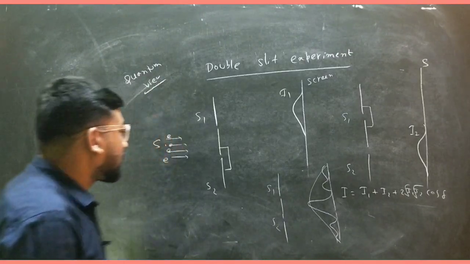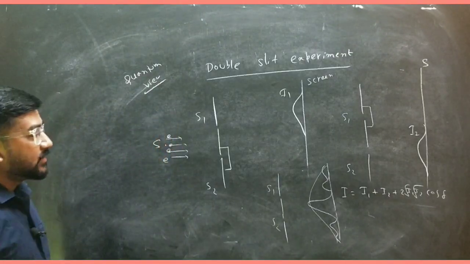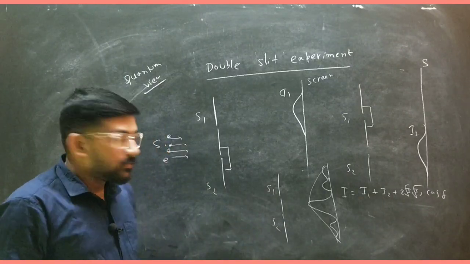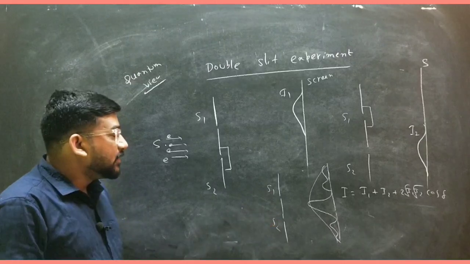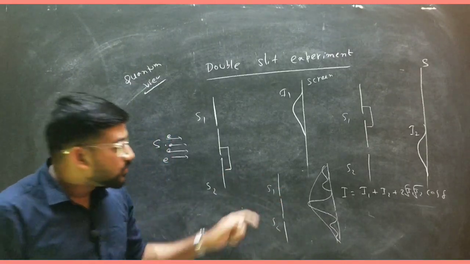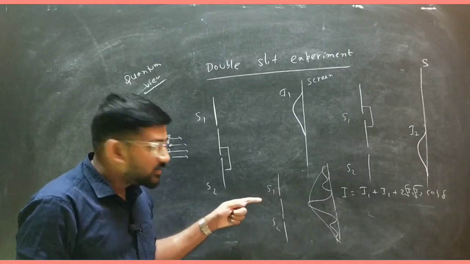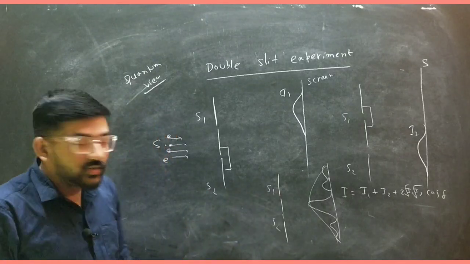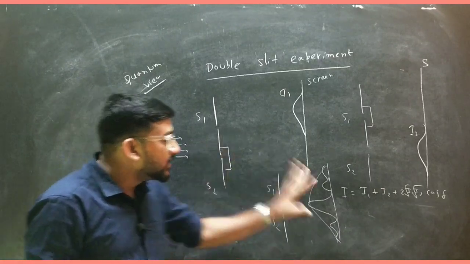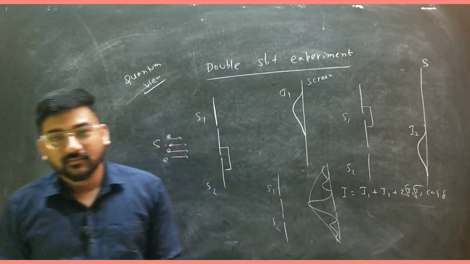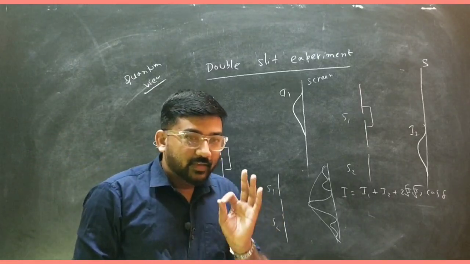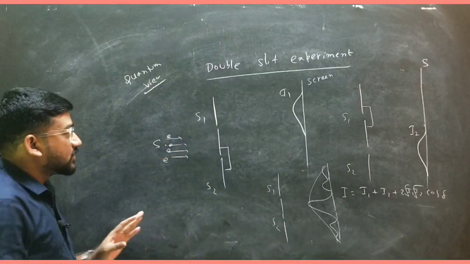But the interesting thing is that if you open these two slits for electrons, and if you illuminate one of these slits by light, if you want to see the interaction of the electron using light, then you can see immediately this interference pattern will disappear. So please understand this point.